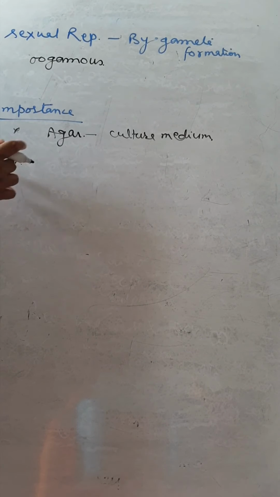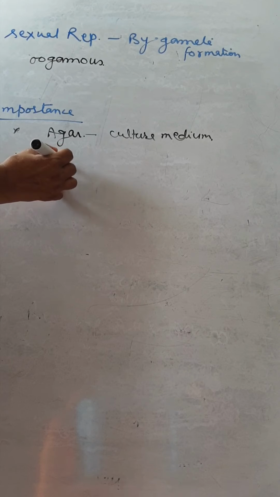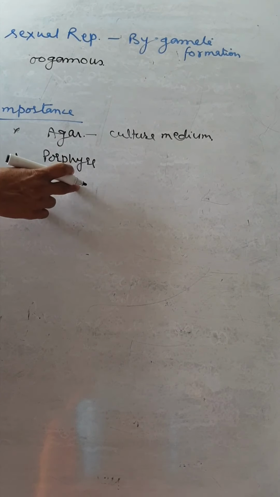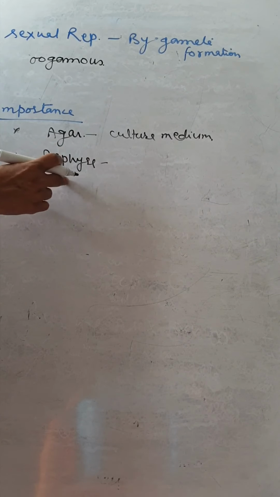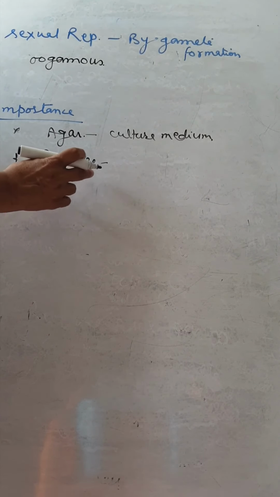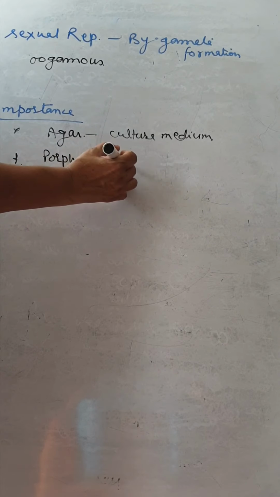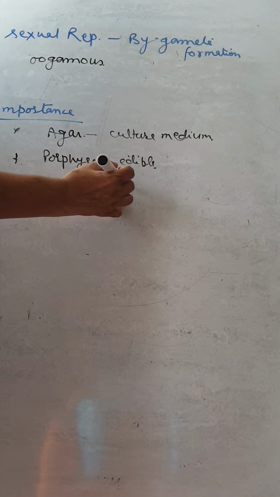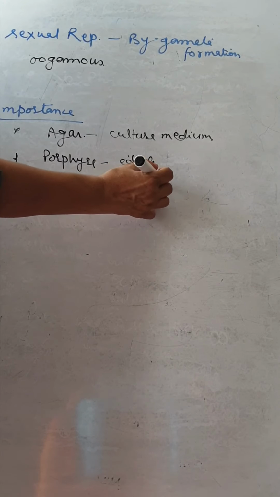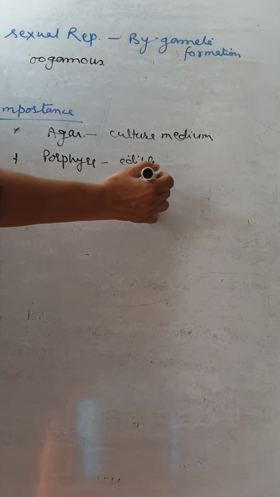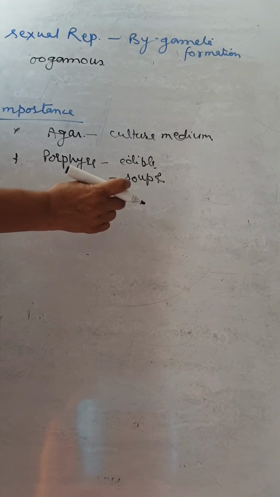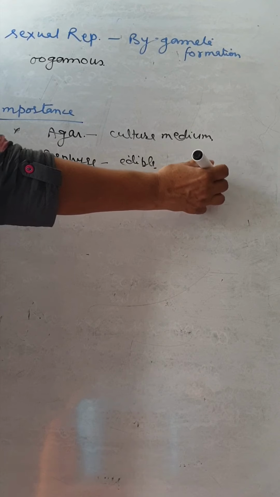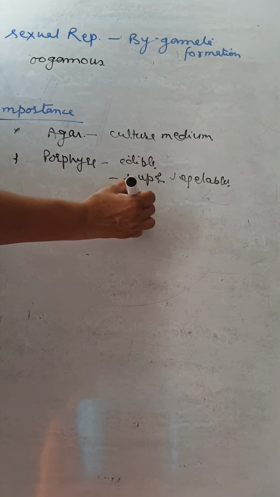And the second one, Porphyra. Porphyra is the algae we discussed. It is edible algae, used in soups and vegetables for flavor.